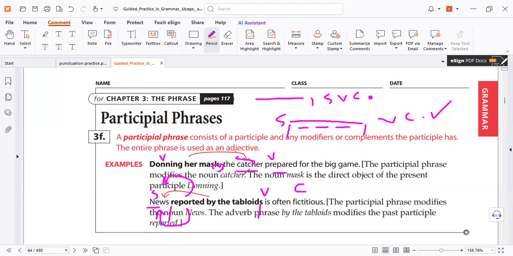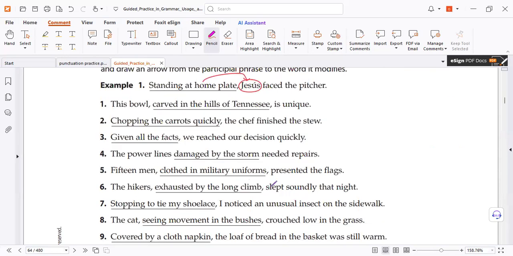Now test the meaning. The catcher: who was donning? The catcher. He said "her", so it's a human, not the game. So that is the modifier. Now let's check the structure. Look, comma, subject. You feel it? Remember, it can be a present participle or a past participle.